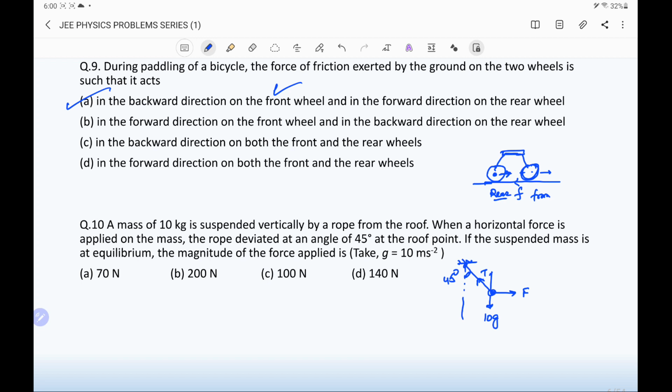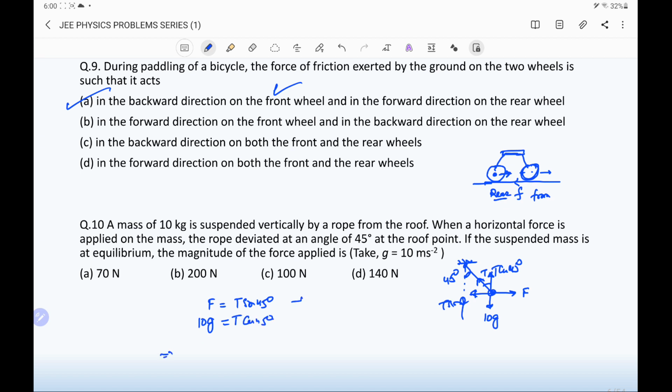So we resolve this tension into perpendicular components. One is T cos 45 degree, another is T sin 45 degree. And because the object is at equilibrium, the horizontal force gets balanced, F equal to T sin 45 degree, and the vertical force also gets balanced, 10 g equal to T cos 45 degree.